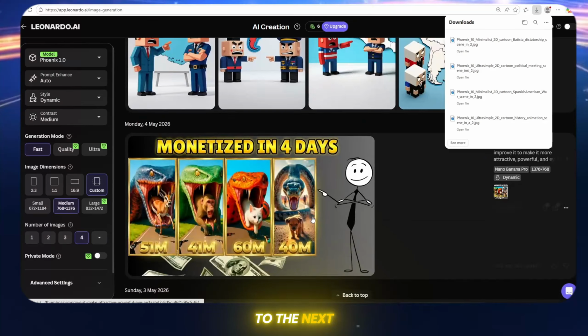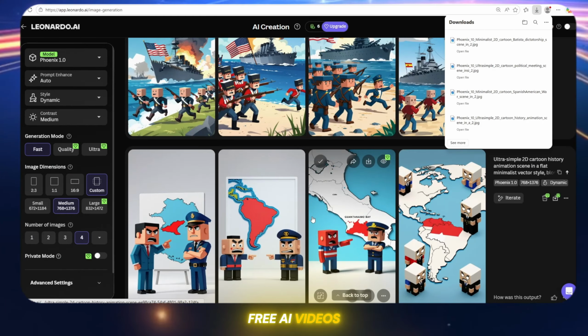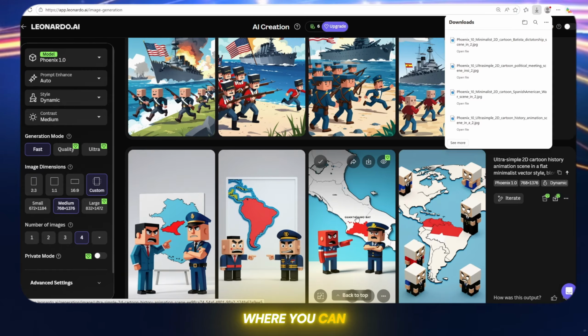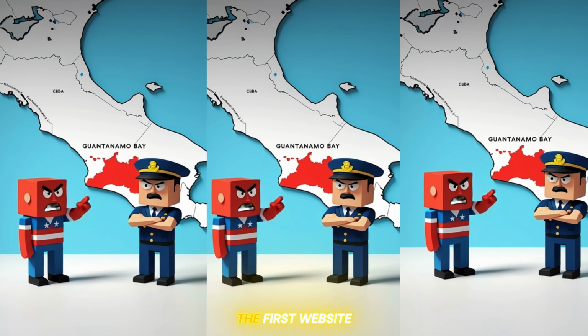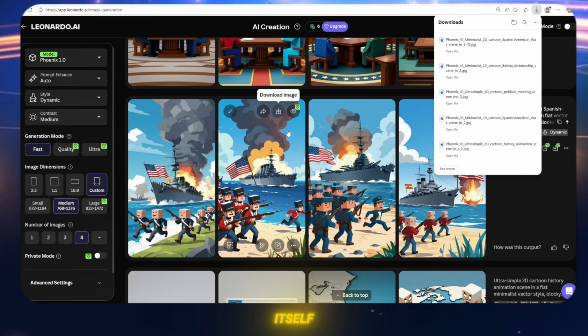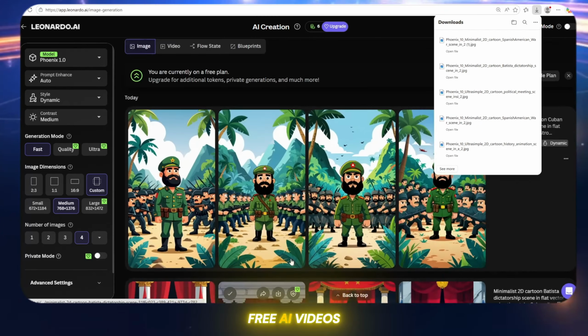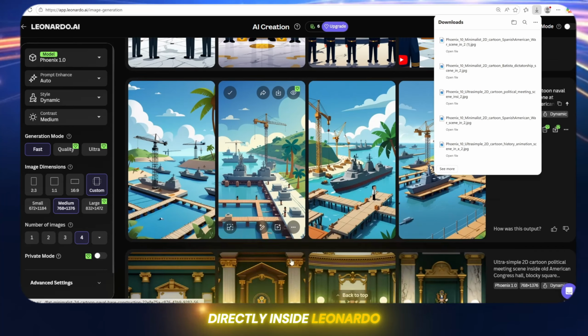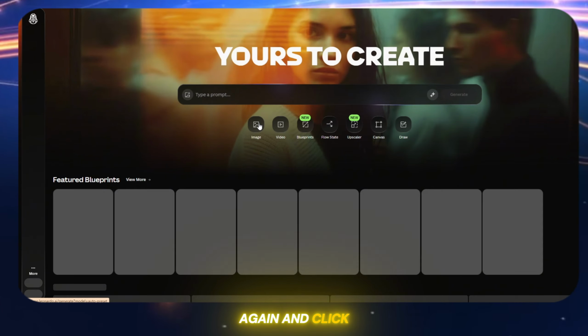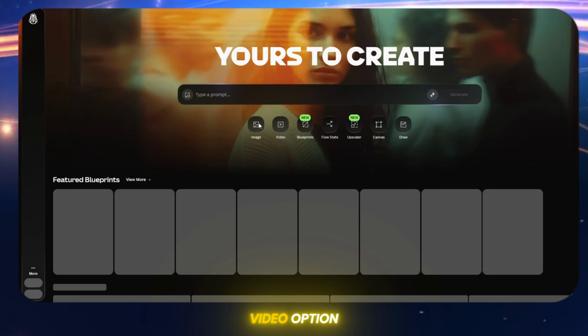Now let's move to the next step, how to create free AI videos. I'll show you 2 different websites where you can generate AI videos for free. The first website is Leonardo AI itself. Yes, we can create free AI videos directly inside Leonardo AI. Here's what you need to do. Open Leonardo AI again and click on Home. Then select the video option.